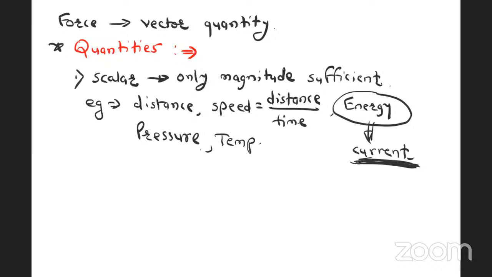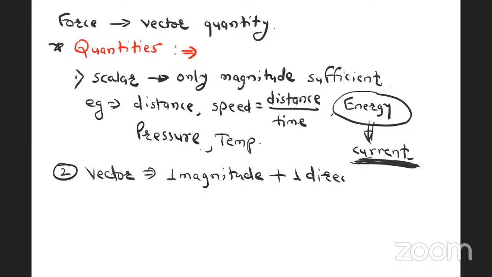Now the second type of quantities are vector quantities. There are three types of quantity we are going to see: scalar, vector and tensor quantities. Now the second quantity is vector quantity. Vector quantity means to define the quantity we need one magnitude and we need one direction. Now for example, force is a vector quantity. Then displacement is a vector quantity.